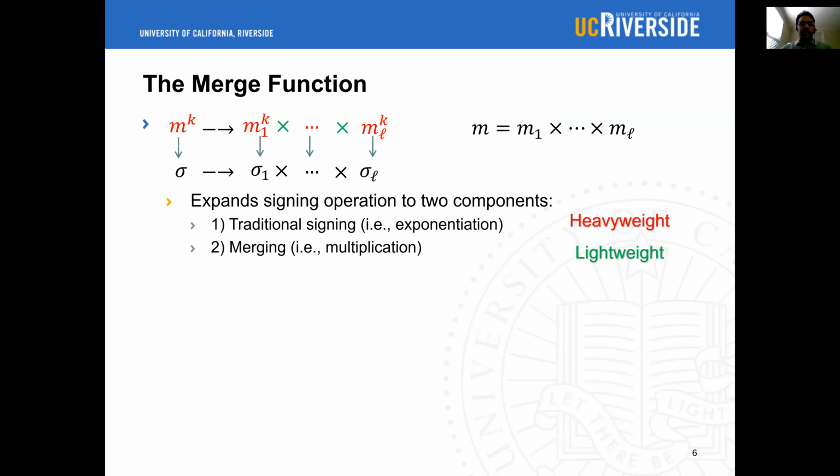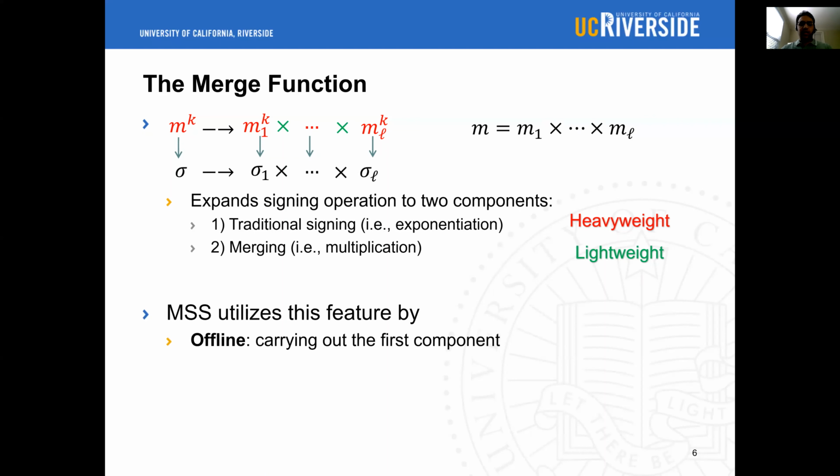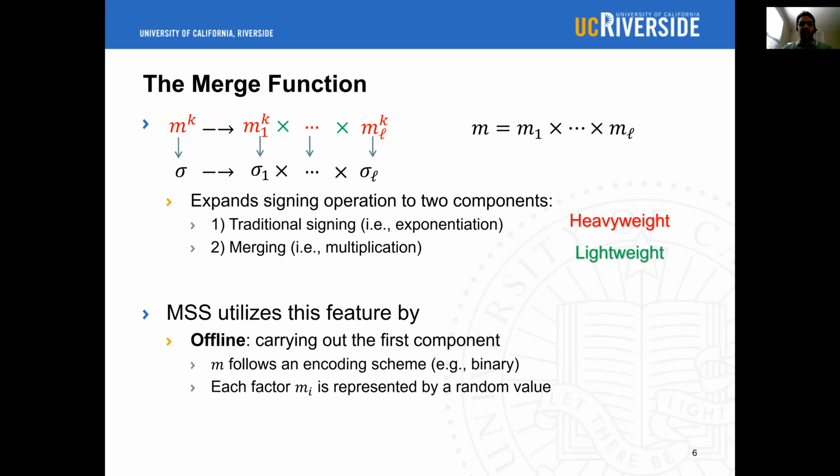This is done by making the message follow an encoding scheme like binary, and then each factor of the message is represented by a random value that corresponds to a digit location and value. This allows our scheme to prepare a pool of signatures ahead of time. So in the online phase, only the signatures that correspond to the message are merged and multiplied together to produce the final signature. As mentioned earlier, for security reasons, we also merge in a non-signature.